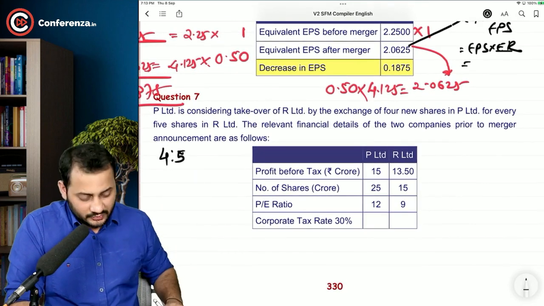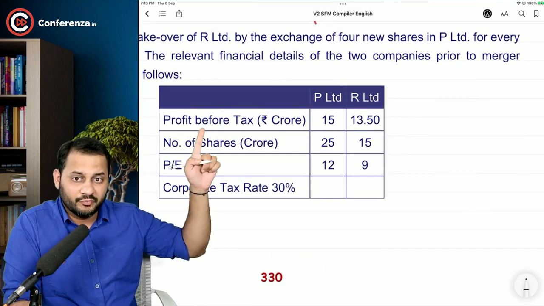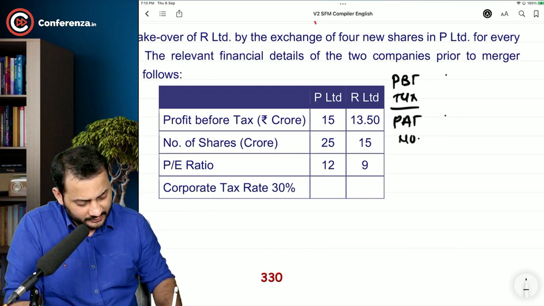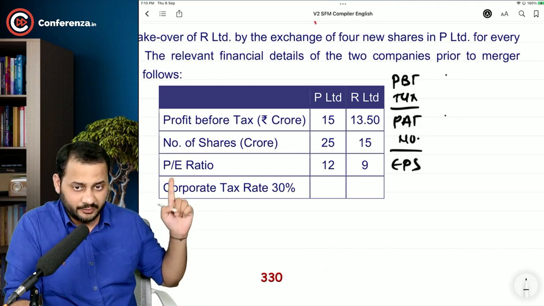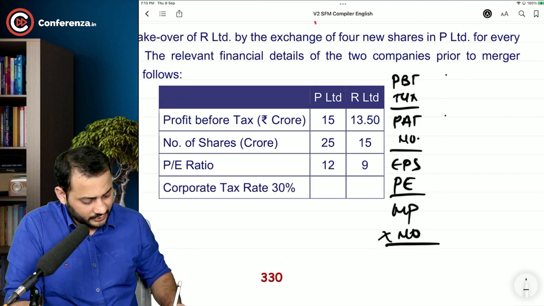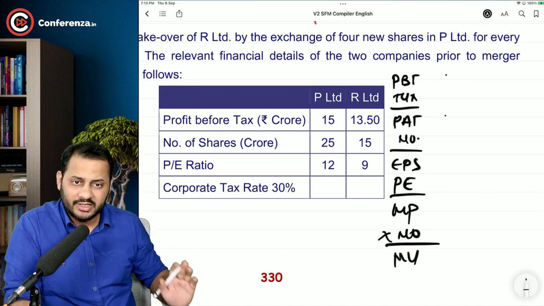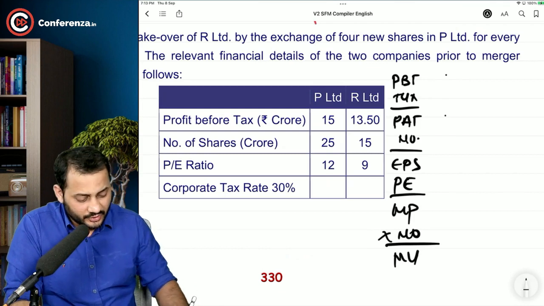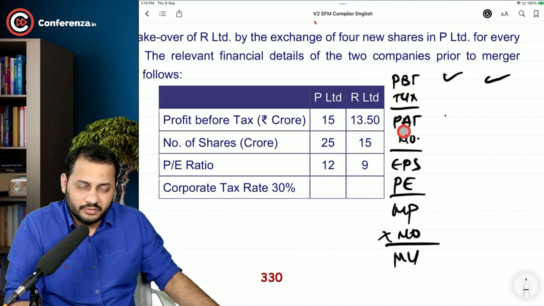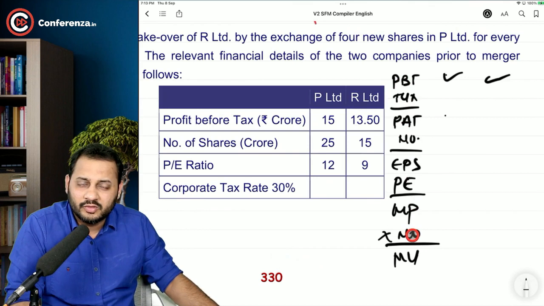The relevant financial details of the two companies are as below. Profit before tax and the tax rate are given to you. You can simply calculate profit before tax, then profit after tax, then divide by number of shares, and you will get EPS, and the P/E ratio is also given. With the P/E ratio, you will get the market price. When you multiply it with the number of shares, you will get the market value. Can you do that? It's very easy. You just have to take the values and keep on doing it. Whosoever knows this particular format of calculating everything, it's very easy for him.